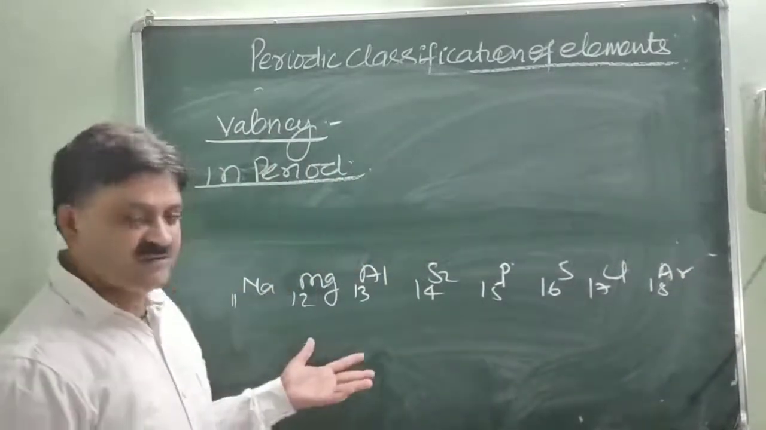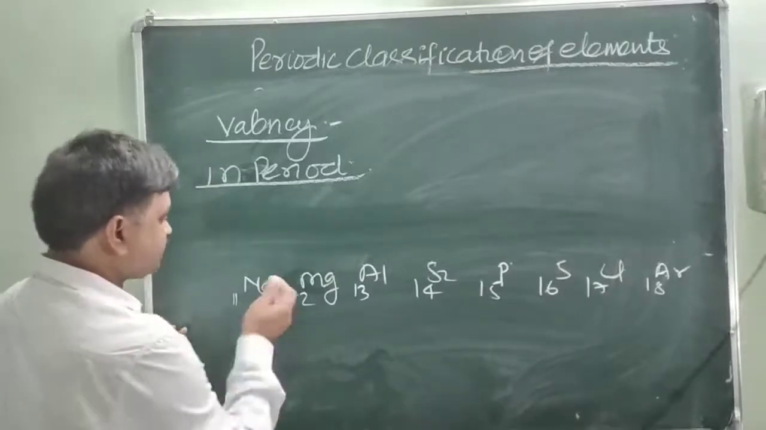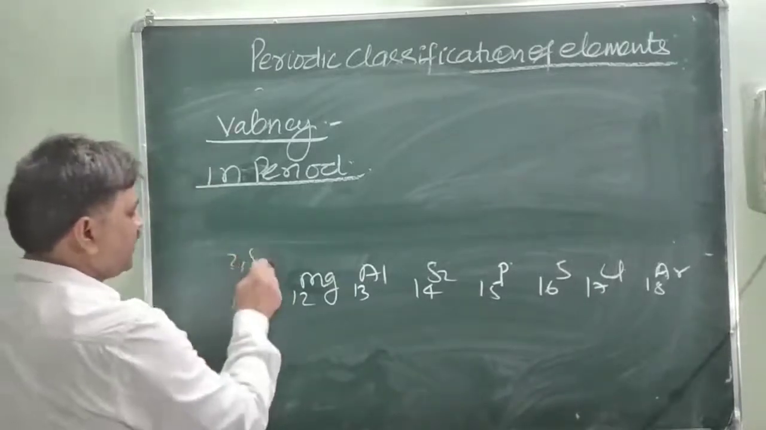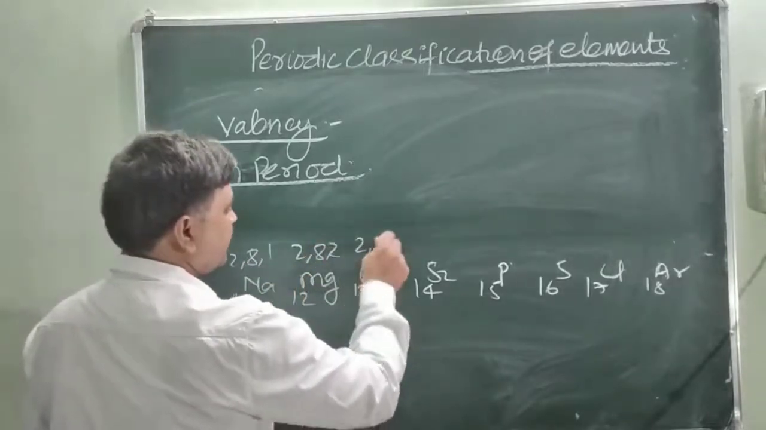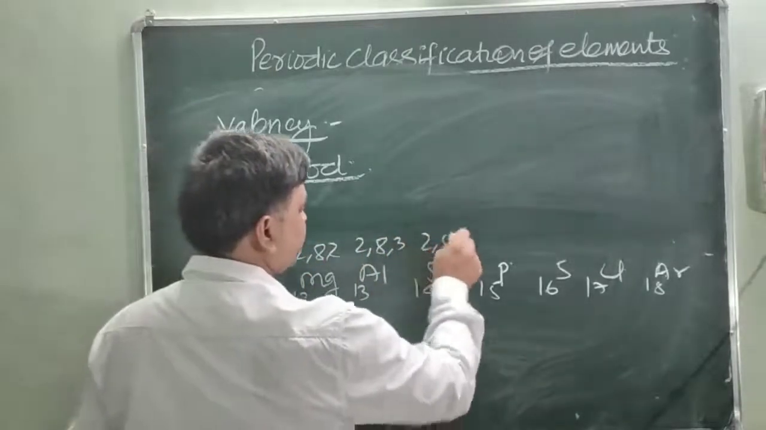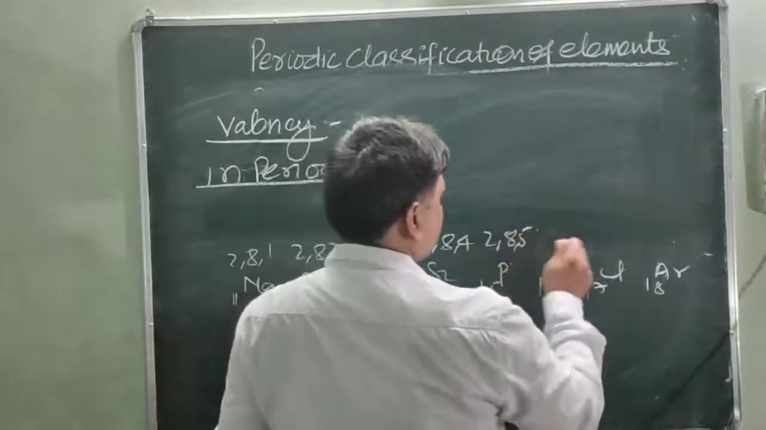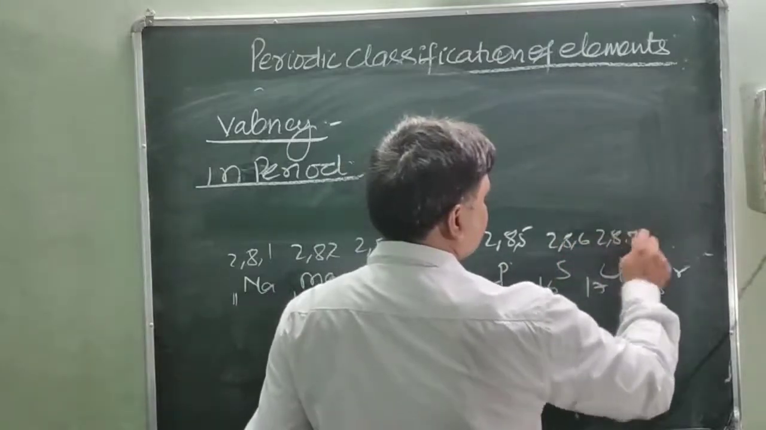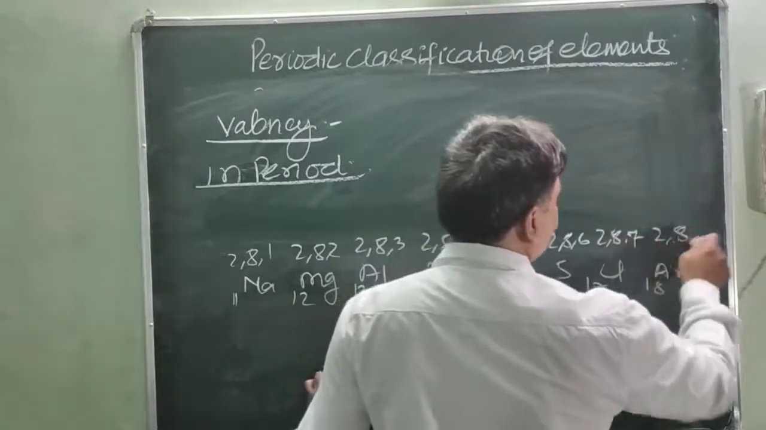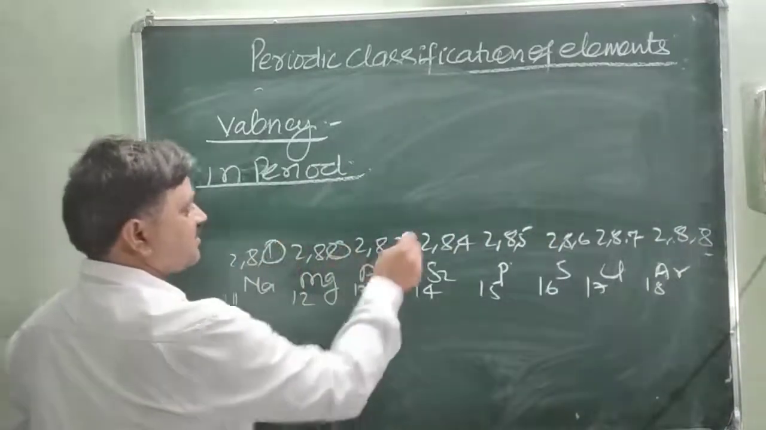So valency means the number of electrons present in the valence shell. You will see here, this is 2, 8 and 1, 2, 8 and 2, 2, 8 and 3, 2, 8 and 4, 2, 8 and 5, 2, 8 and 6, 2, 8 and 7, and 2, 8 and 8. So this is the valence shell. The third shell is the valence shell.